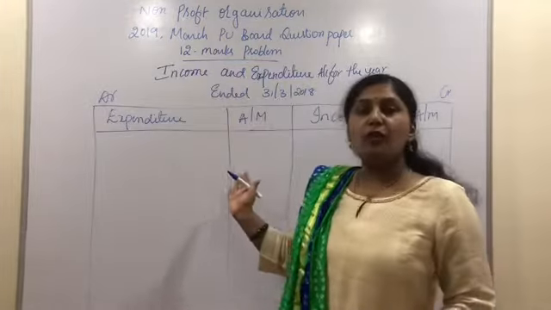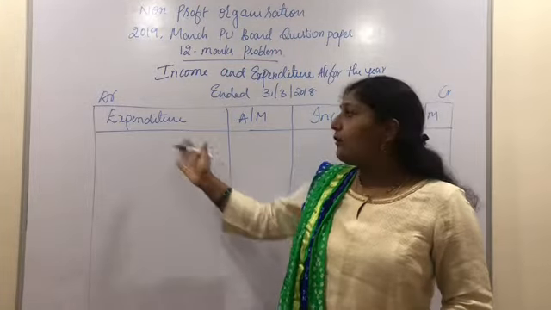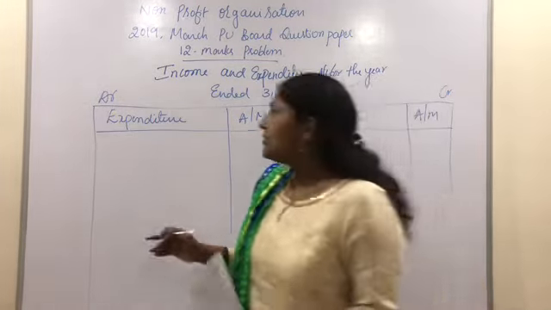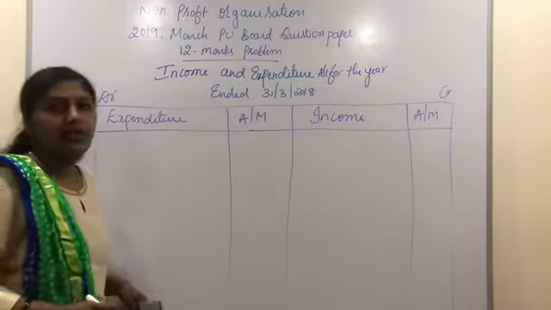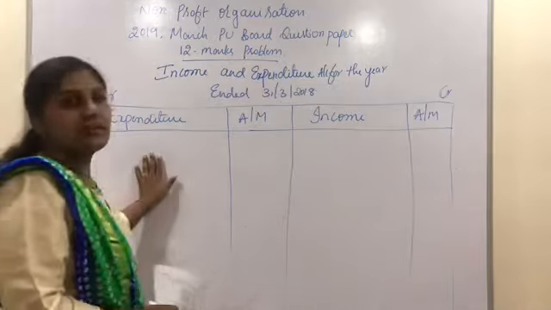Now you can see the format of income and expenditure account. I have already drawn and kept it ready. So here you can find the debit and credit on either side, and also the column names. Let us start recording the expenditures.